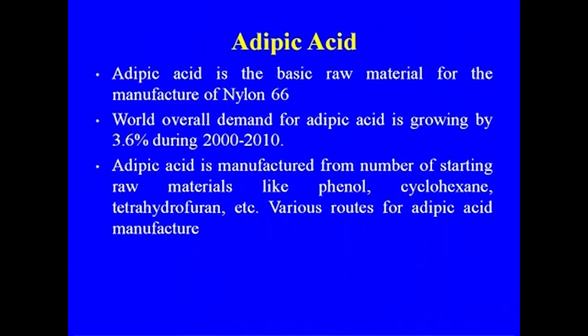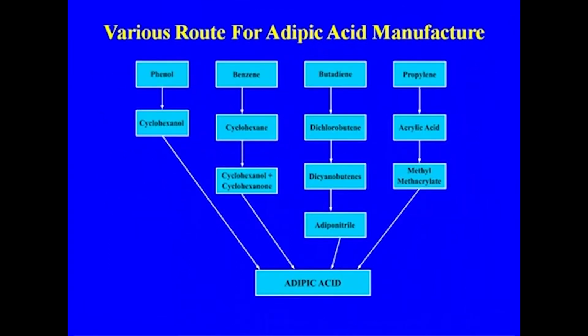Let us now discuss adipic acid. Adipic acid is the basic raw material for the manufacture of nylon 66. World over demand for adipic acid grew by 3.6% during 2000 to 2010. Adipic acid is manufactured from a number of starting raw materials like phenol, cyclohexane, tetrahydrofuran, etc. These are the various routes for adipic acid, and as I told you, a large number of raw materials are used here.